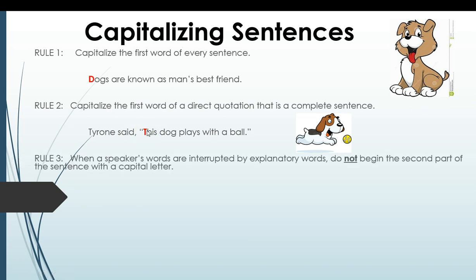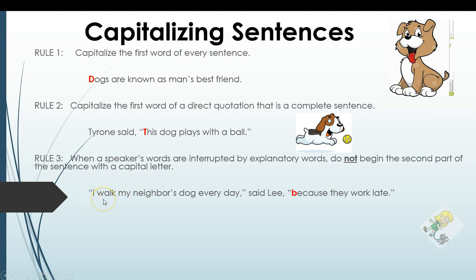Our next rule is for when the speaker's words are interrupted by explanatory words. Explanatory words are the tags, the attributions, things like Tyrone said. Here it's at the beginning of our sentence. If it was in the middle of the words, you do not capitalize the second part, because it's the continuation of the same sentence. An example: "I walk my neighbor's dog every day," said Lee, "because they work late." This is clearly a continuation of the first part of the dialogue. It uses the word because. So we do not capitalize that B, although we did capitalize the first word in the beginning of the sentence.